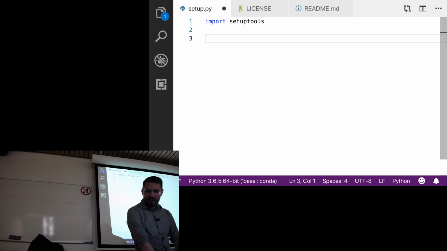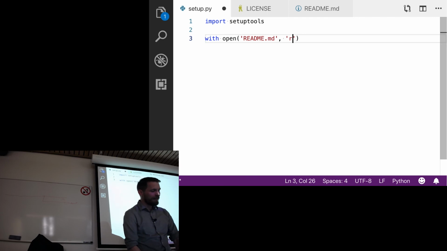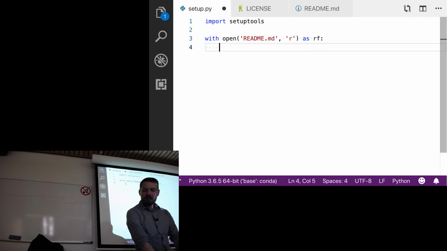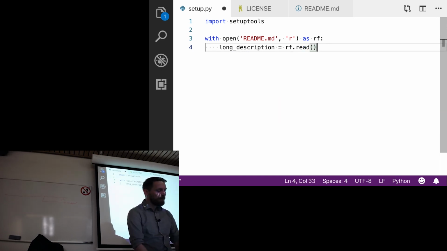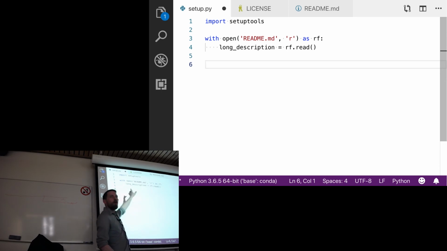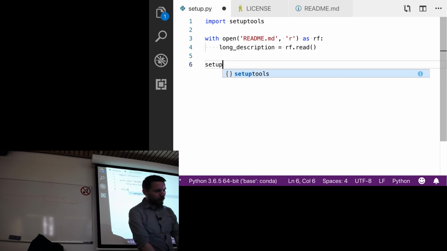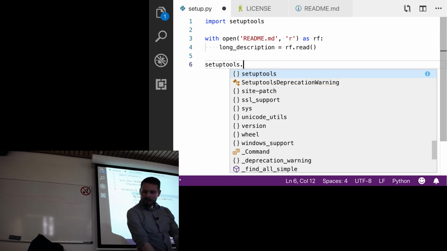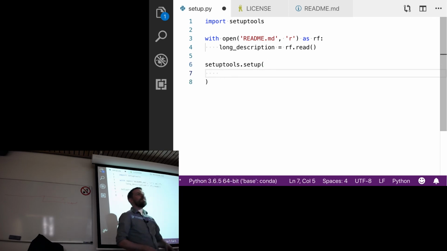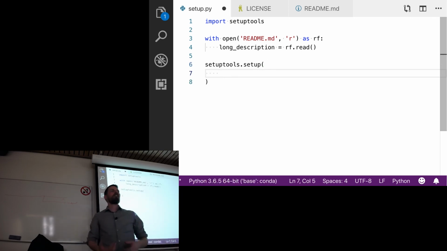But what I'm going to do is I'm just going to say with open readme.md, I'm going to read this as rf, and I'll say long_description equals rf.read(). Okay? So essentially, I'm just opening up the README file as a string, and I'm saving it into this variable long_description. So now what I want to do is say setuptools.setup, and here is where I give all of the different variables that set up my library as something that exists.